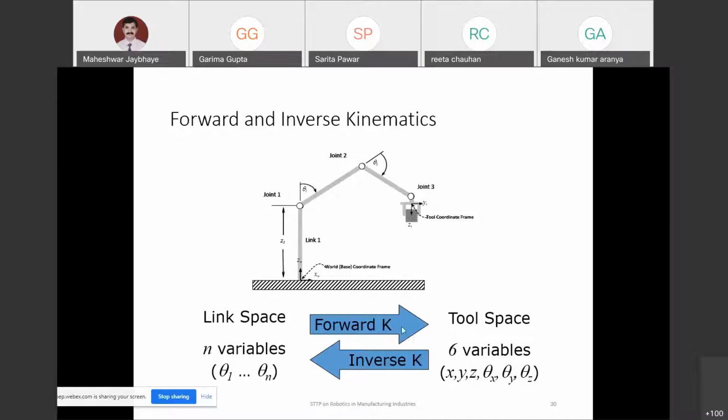So there are two aspects of this kinematics. One is forward kinematics and another is inverse kinematics. Forward kinematics is when your base is known, the reference point x, y, z origin is known, and you know the link lengths. L1 is known, L2 is known, L3 is known, and you also know at what angle those links are oriented. So the first link is 90 degrees, the second link is at a certain theta 1 angle, and the third link is at theta 2 angle.